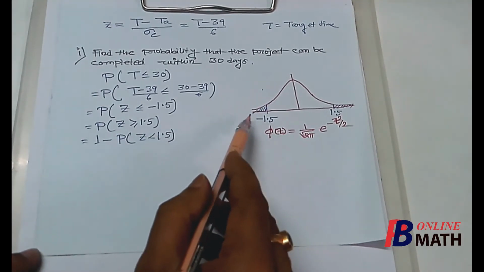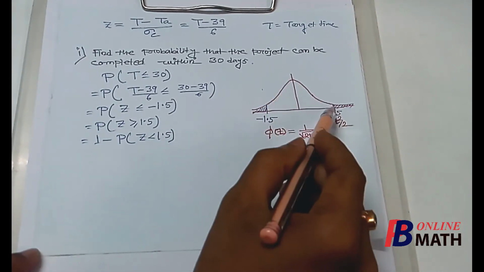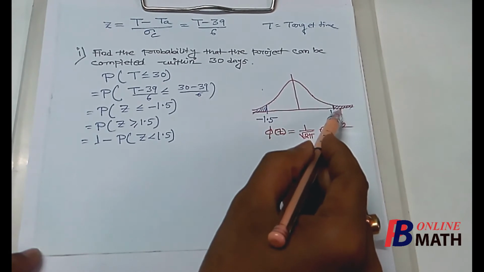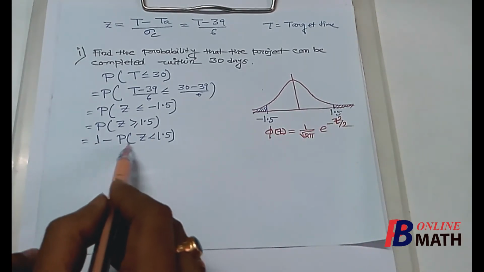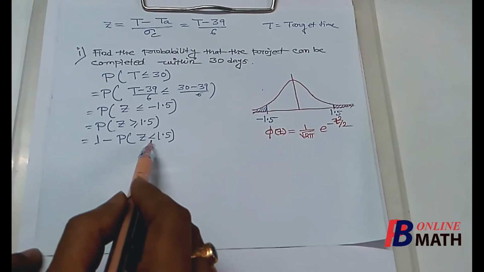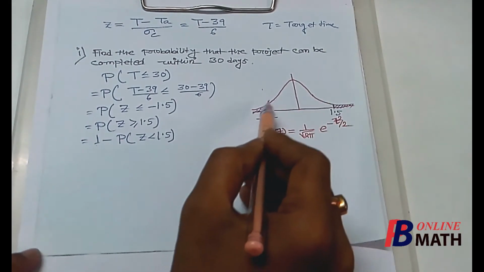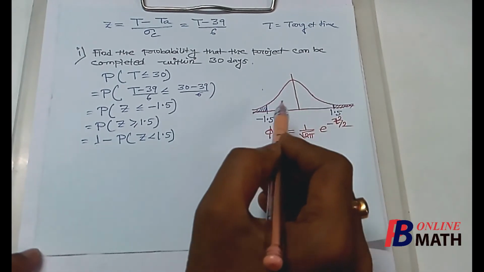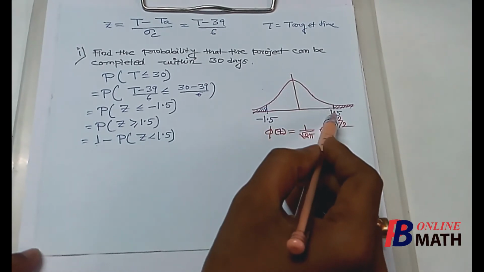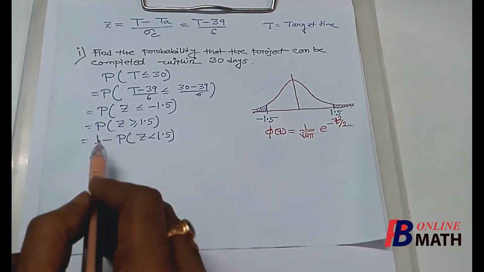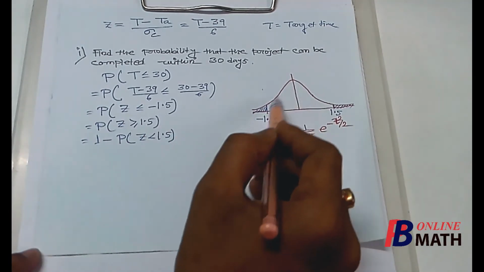We know that the total area is 1, so this area will be equal to 1 minus the area at z less than 1.5. So this area is equal to the entire area, that is 1 minus the area at the left hand side of 1.5. That means 1 minus this entire area.